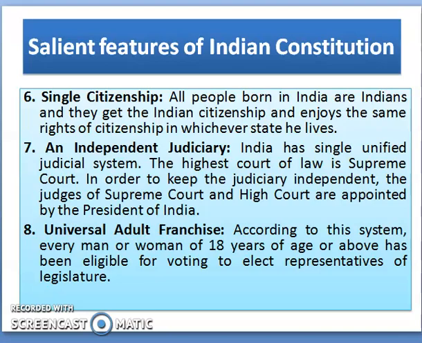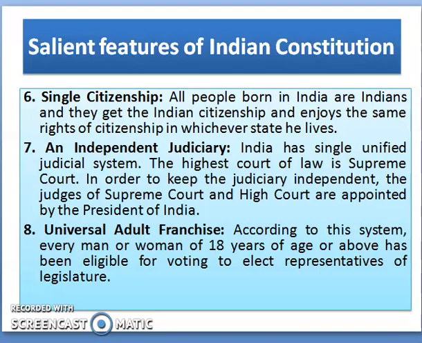The sixth feature is single citizenship. All people born in India are Indians and they get the Indian citizenship and enjoy the same right of citizenship in whichever state he lives. The seventh feature of Indian Constitution is independent judiciary. India has single unified judicial system. The highest court of law is Supreme Court. In order to keep the judiciary independent, the judges of Supreme Court and High Court are appointed by the President of India.